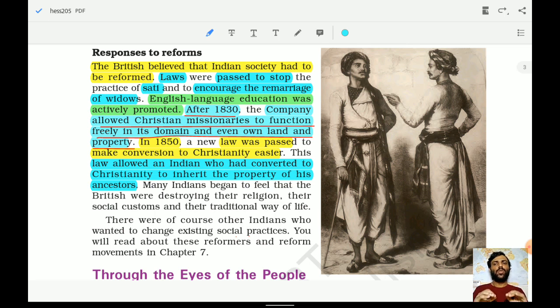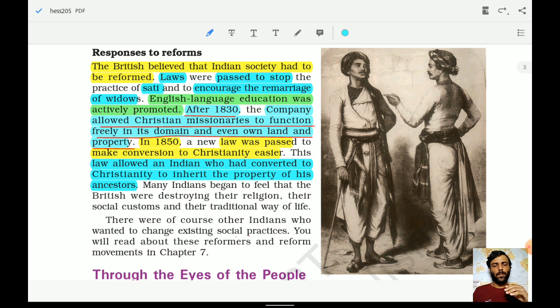Laws were passed to stop sati and encourage the marriage of widows, and English language education was actively promoted. And after 1830, the company allowed Christian missionaries to function freely in its domain and even own land and property.